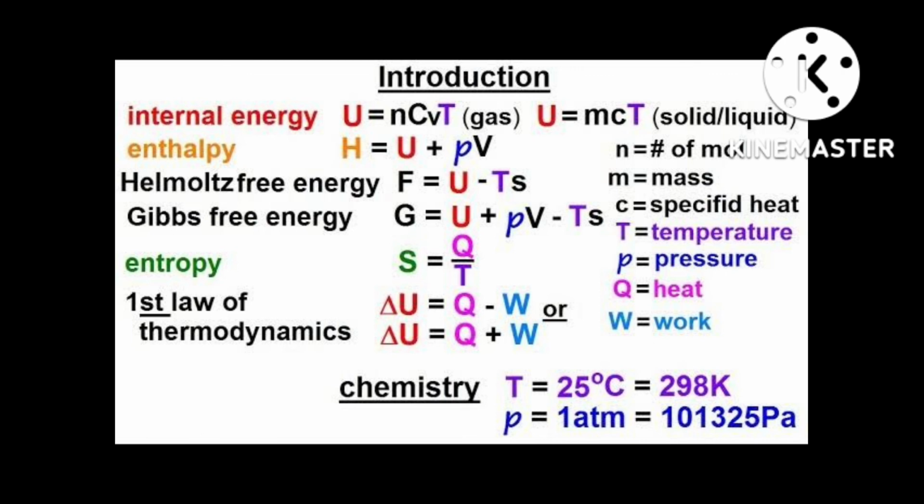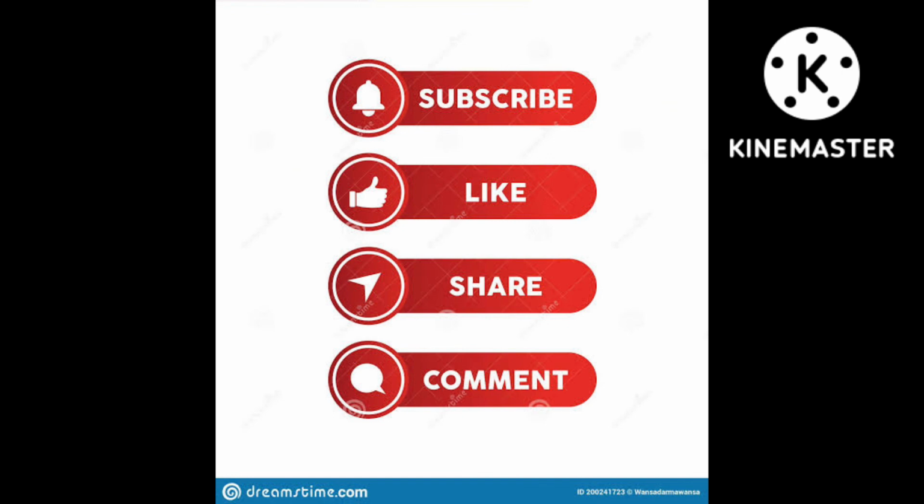Then plus delta G means the reverse: minus delta G is greater than 0, then plus delta G is less than 0. That is the criteria. If delta G is negative, the process is spontaneous. This is a very, very important relation. In the reverse way, if delta G is positive, meaning greater than 0, the process is non-spontaneous. I have told you.